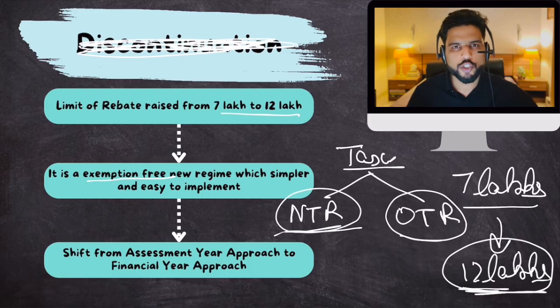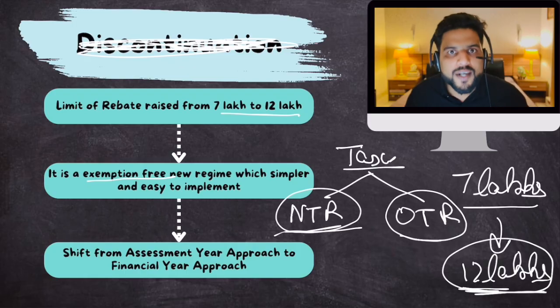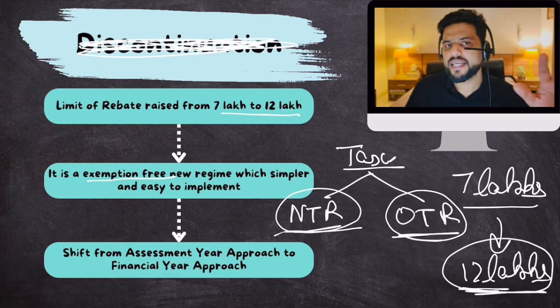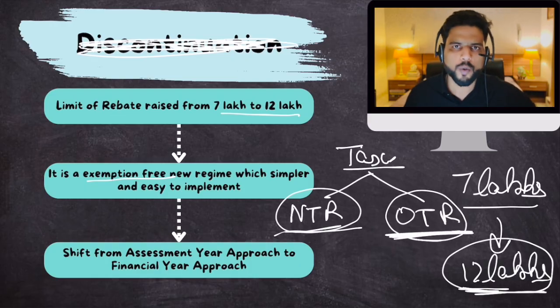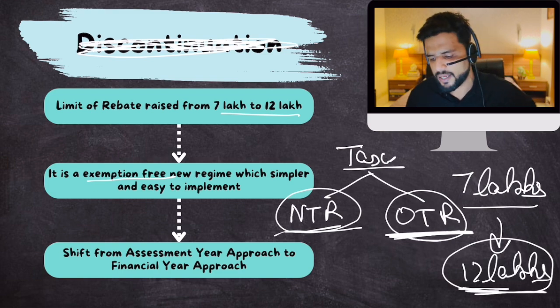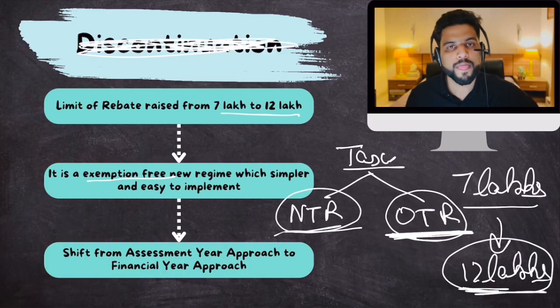Because the new taxation regime has no exemptions, it is simpler to understand and easier to file. Old taxation regime is complicated. Now the government has given the choice to the taxpayers. Whether they want to stay with the old taxation regime, they can do it. Some taxpayers were getting benefits of these exemptions, so they would stay in the old taxation regime.